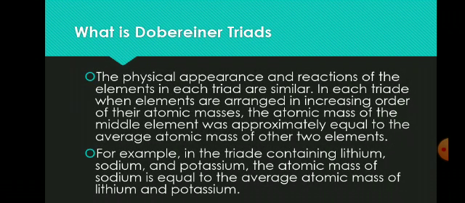So what are Dobereiner triads? The physical appearance and reactions of the elements in each triad are similar. In each triad, when elements are arranged in increasing order of their atomic masses, the atomic mass of the middle element is approximately equal to the average atomic mass of the other 2 elements. For example, in the triad containing lithium, sodium and potassium, the atomic mass of sodium is equal to the average atomic mass of lithium and potassium.